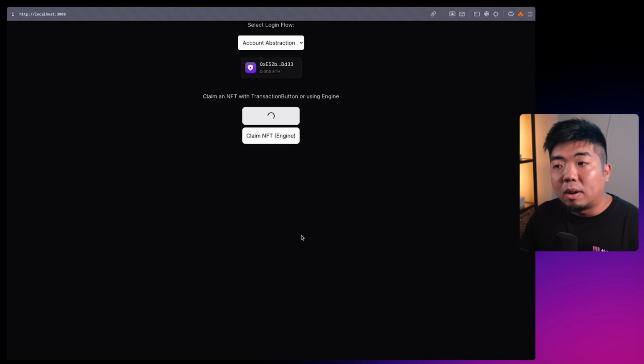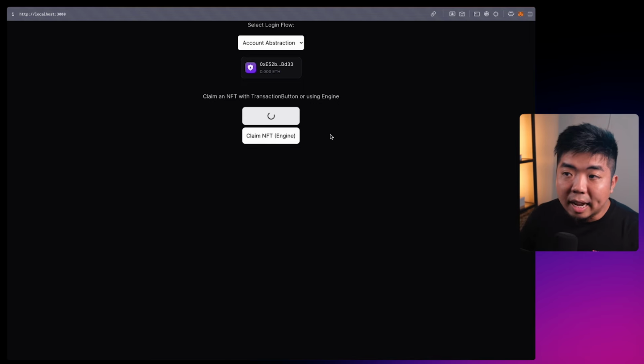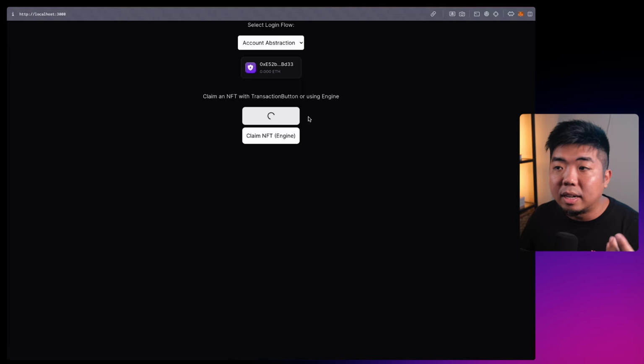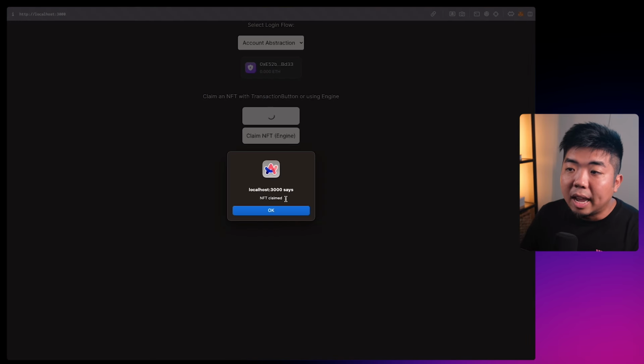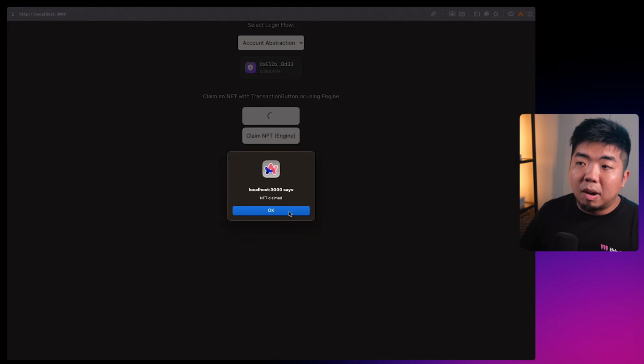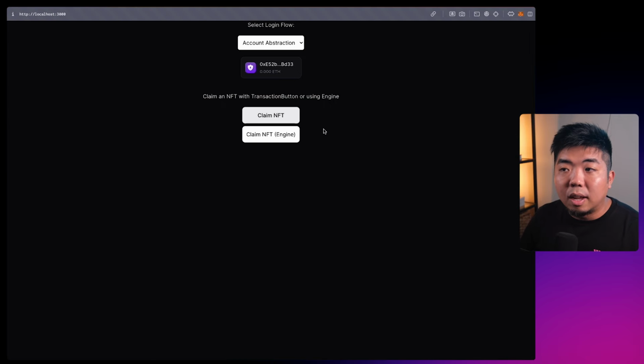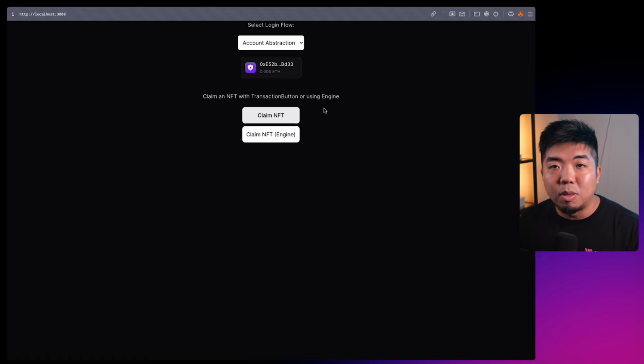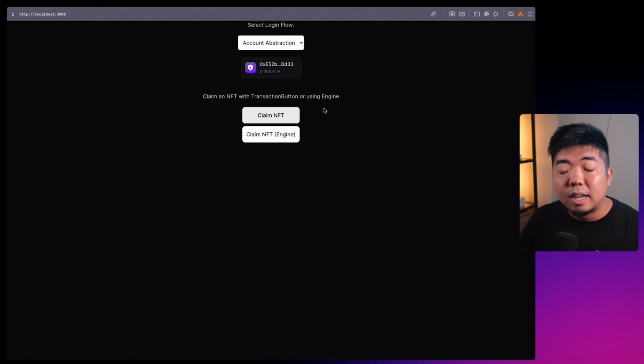With in-app wallets as well, the pop-up modal of the transaction, we can confirm the transaction and execute it and send the NFT directly to the smart wallet. So there you go, NFT claimed. And within this whole login flow and interaction flow with account abstraction and in-app wallets, I'm able to sign in with a Google account or social login, and then I can directly claim an NFT without having to fund the wallet. So ideally, this user flow is what people are not used to in Web3 normally, compared to the traditional flow. I sign in with an email, I can hit a button and claim an NFT.